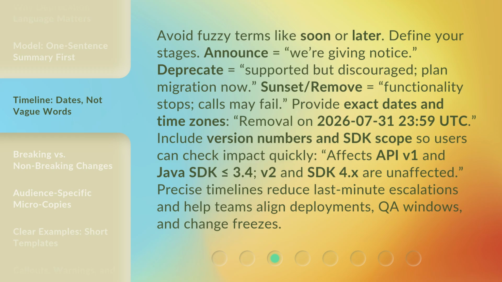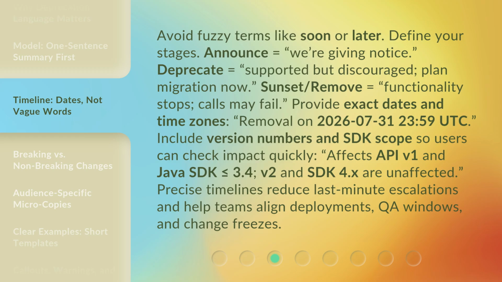Avoid fuzzy terms like soon or later. Define your stages. Announce equals we're giving notice. Deprecate equals supported but discouraged. Plan migration now. Sunset, remove equals functionality stops. Calls may fail. Provide exact dates and time zones. Removal on the 31st of July, 2026, 23:59 Coordinated Universal Time.